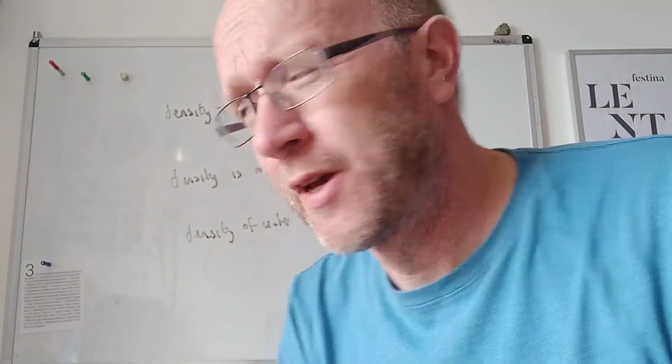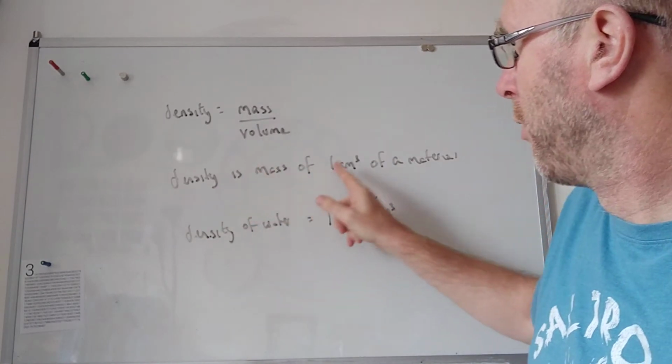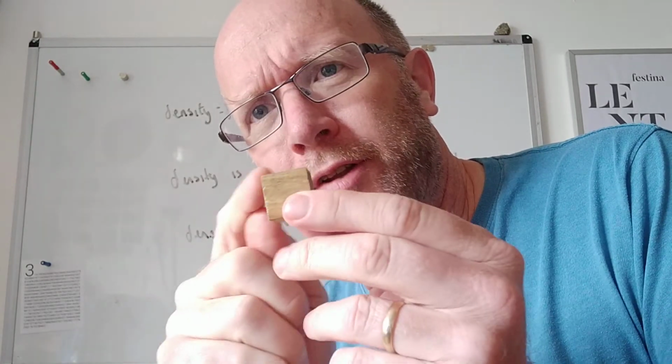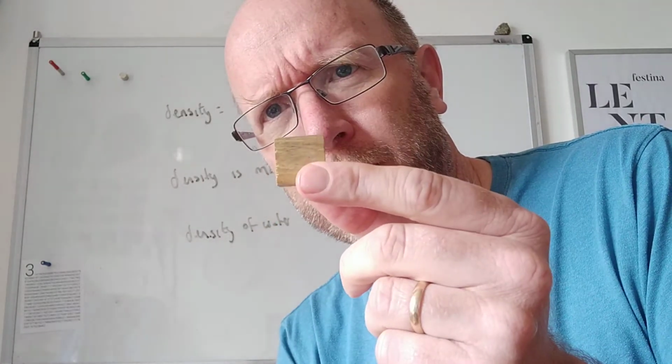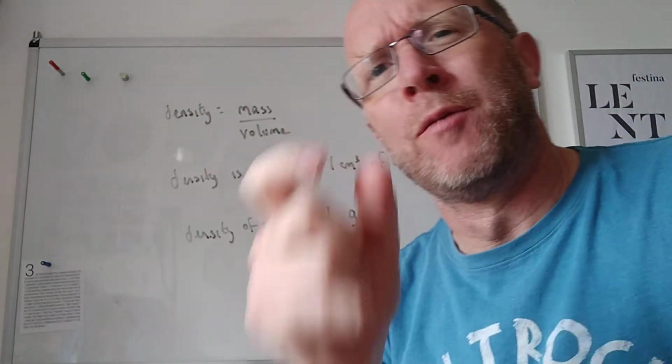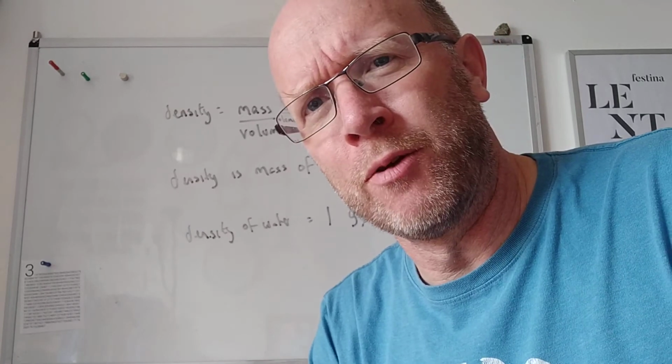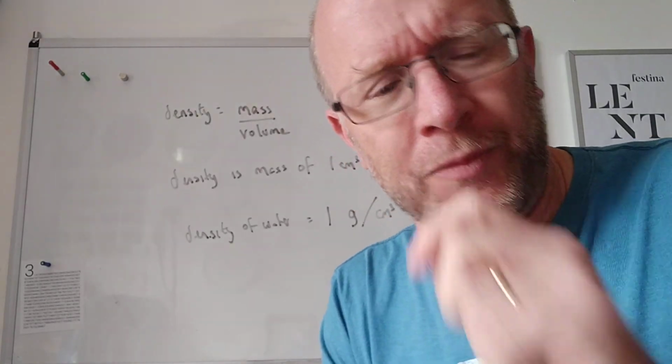It'd be the mass of 1 centimeter cubed. So remember that density is the mass of 1 centimeter cubed. Think of your little cube. This is, as I said, twice in length, twice and twice, all twice too big. 1 centimeter cubed, so a cube of 1 centimeter by 1 centimeter by 1 centimeter. Put it on the balance, and that would tell you the mass, the density.